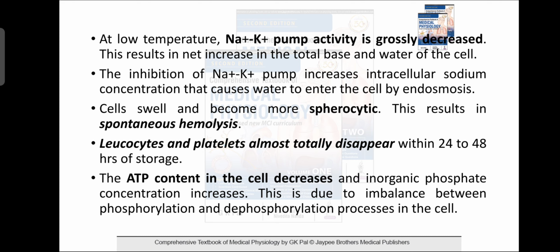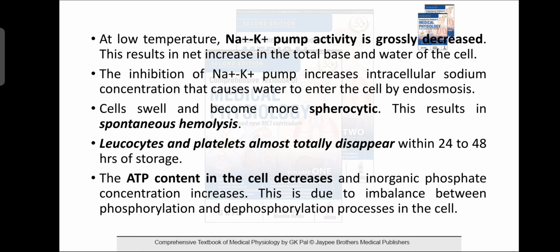At low temperature, sodium potassium pump activity is also grossly decreased. So this results in a net increase in the total base and water of the cell. Inhibition of the sodium potassium pump increases the intracellular sodium concentration, so hypernatremia, and this causes water to enter the cell by endosmosis. Because of the endosmosis, cells swell and become more spherocytic. This produces spontaneous hemolysis.